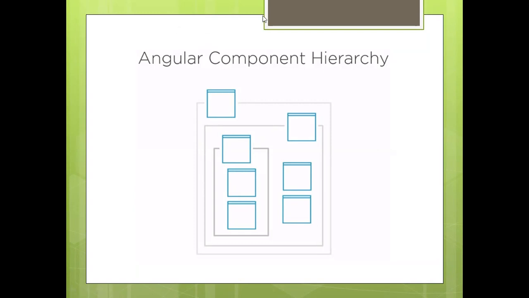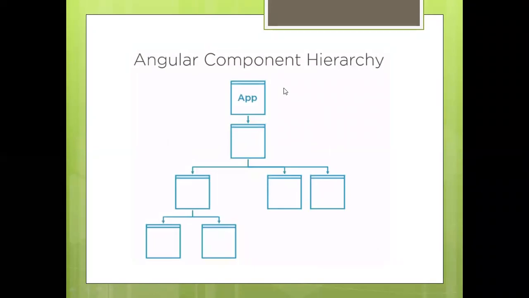Now I'm trying to break it down into this tree structure. Always, the root component, that is the app component, is going to be there. Let's say this is your home component. Inside the home component, you have three child components, and one of the child components has its own two child components.